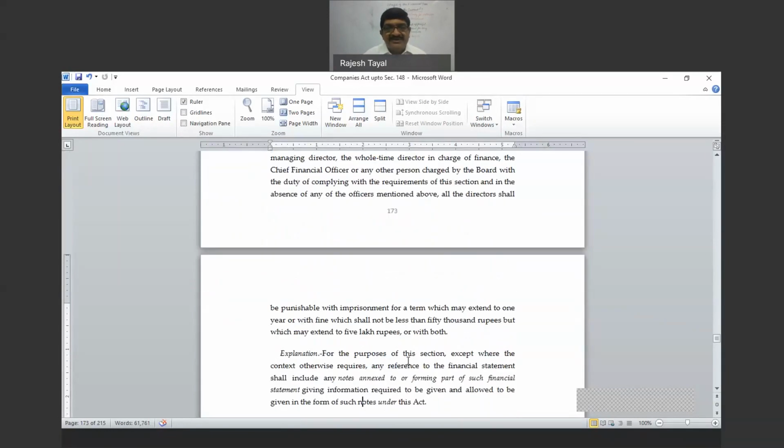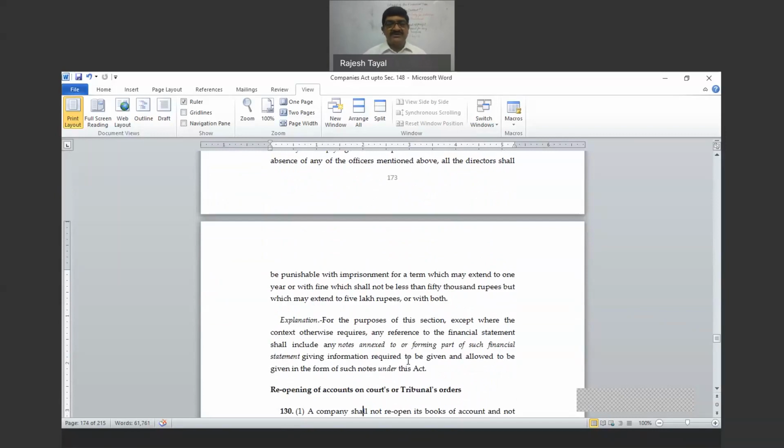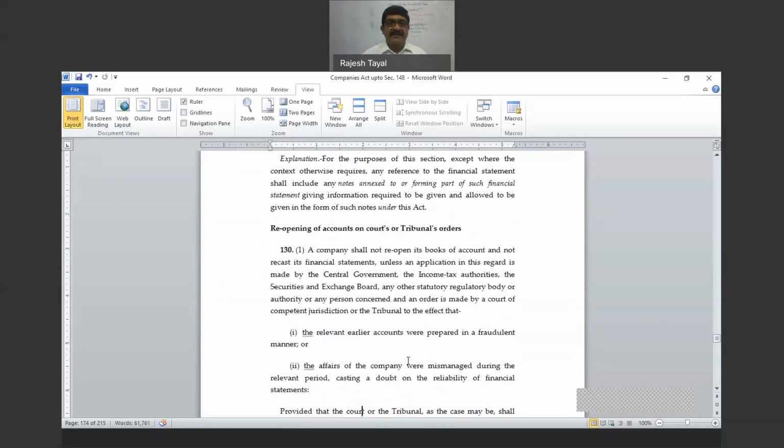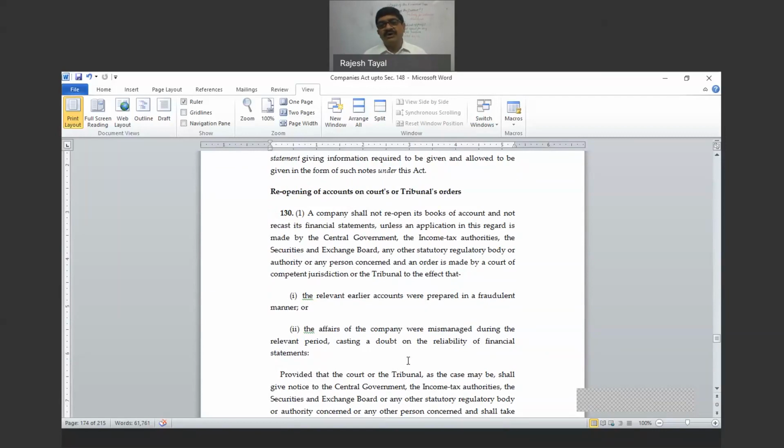Subsection 7 is about the penalty, and just forget this. Section 130, reopening of the accounts of the court or tribunal's order. So there are two ways where the accounts can be reopened, either under section 130 as well as under section 131. Both are different. Under section 130, it is only when a direction is given by the court or tribunal, and under section 130, either central government can apply, or SEBI can apply, or the income tax department can apply, or some other government entity can apply to the tribunal or the court. And when the order is made by the court or tribunal, only then the books can be opened.